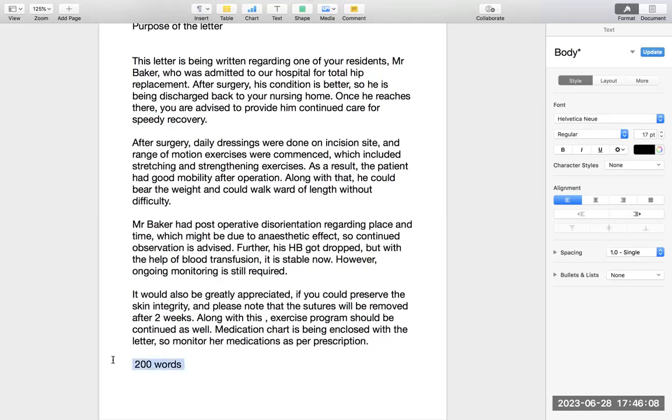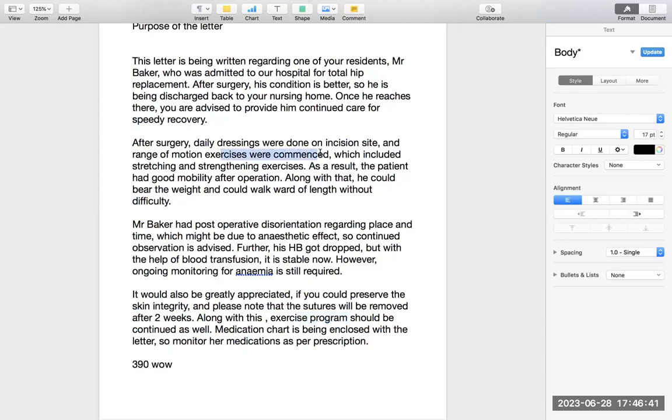Never write those two words. This is your letter, and the examiner would be able to read it in 1 second. He will say, wow, no complexity, and I got the whole message. Continued observation, ongoing monitoring for Hb, for anemia, is required. Message delivered. If you could preserve the skin integrity, please note sutures will be removed. Exercise program should be continued.